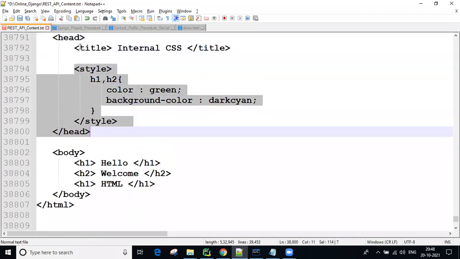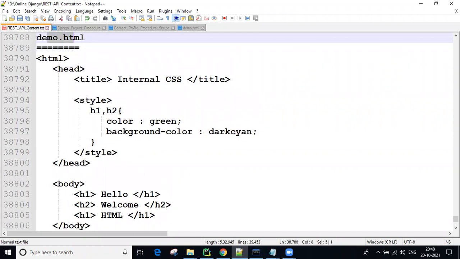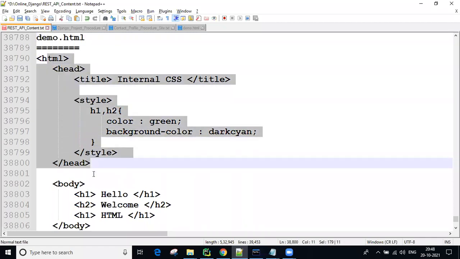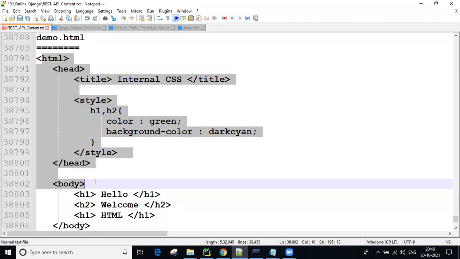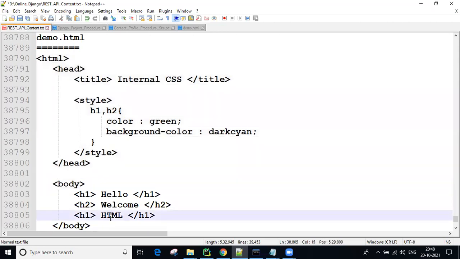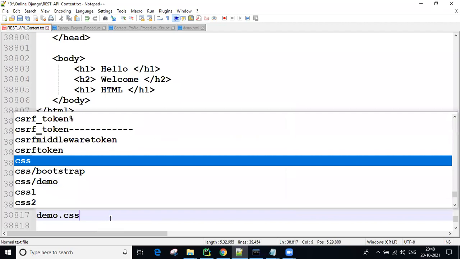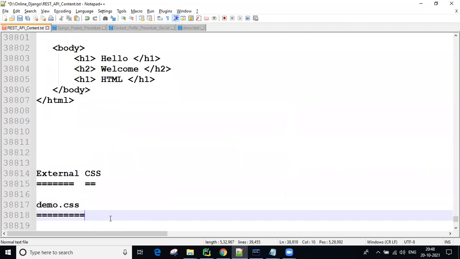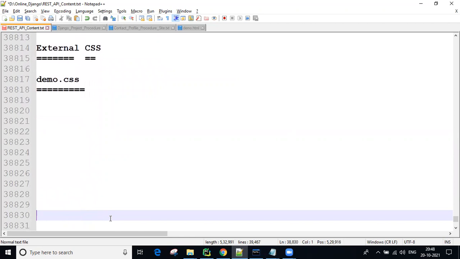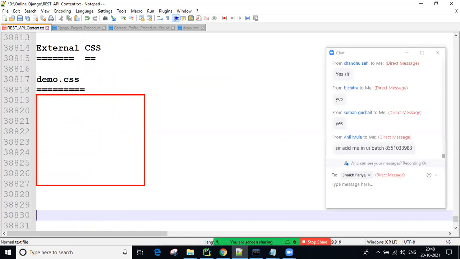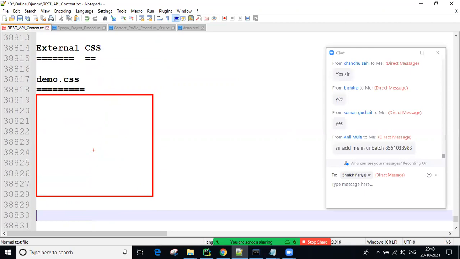But external CSS we do not write within the current HTML. Separately, we create one file, for example demo, with the extension .css.